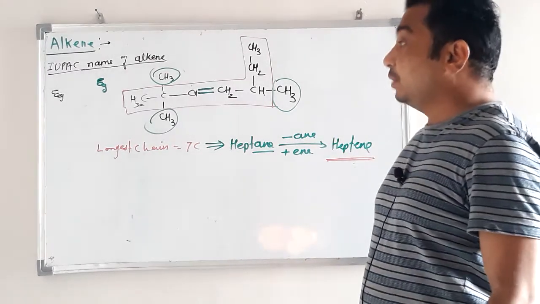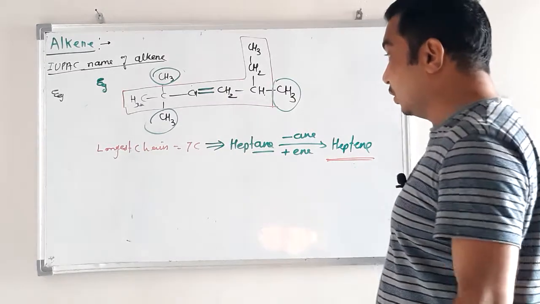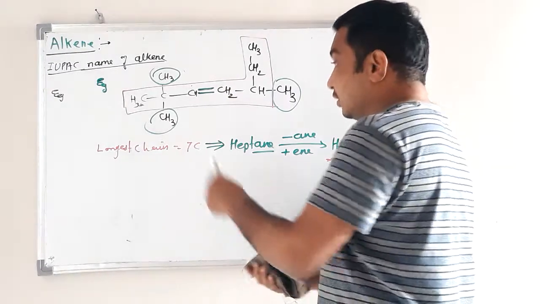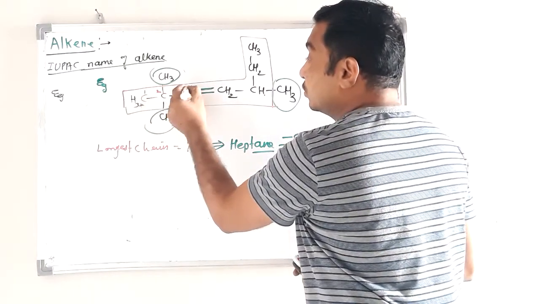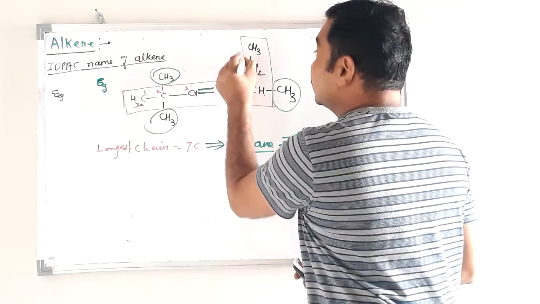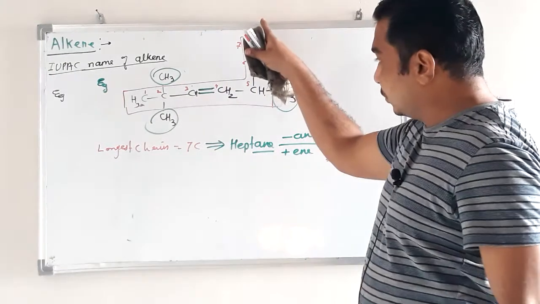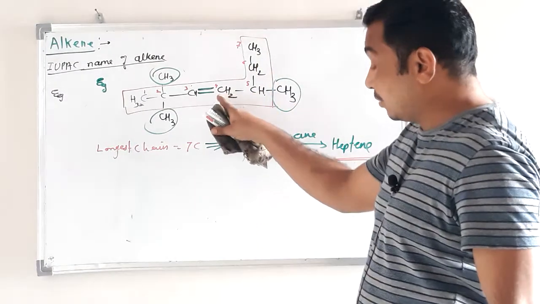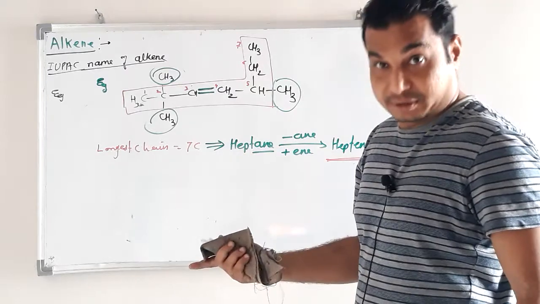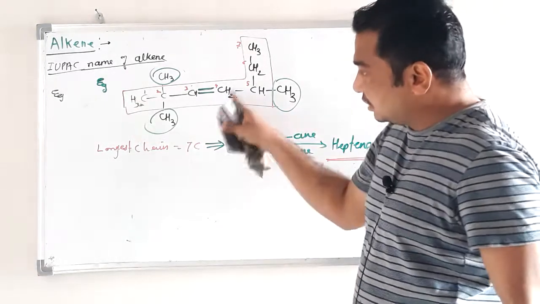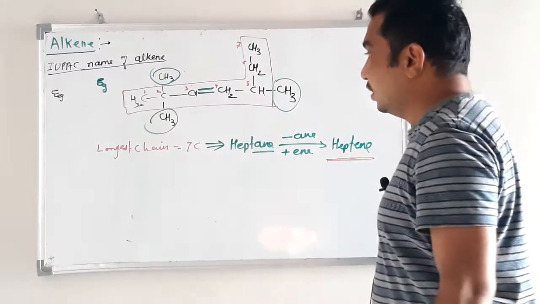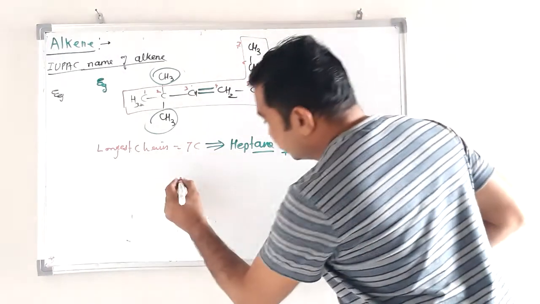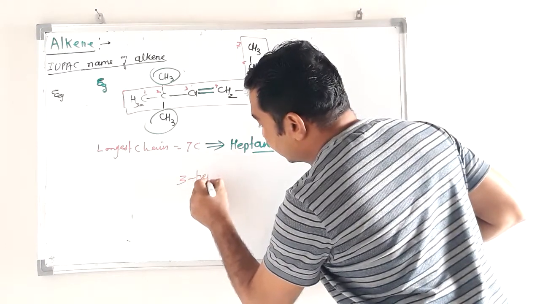Heptene is the parent name for this compound. Now we have to give numbering: 1, 2, 3, 4, 5, 6, 7. If we give numbering from this side, the carbon atom of the double bond gets a bigger number, so we number from this side. Now the double bond starts from carbon number 3, so 3-heptene.